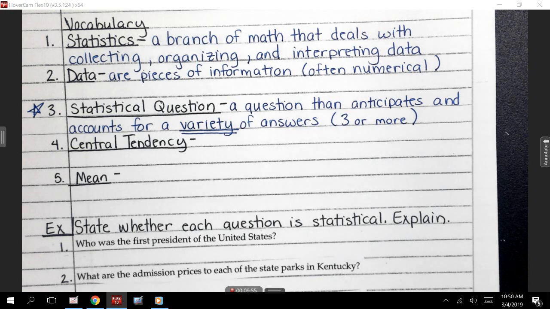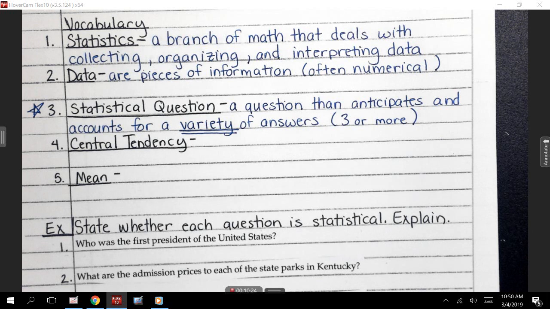You're all in math class, so if I'm asking all of my math students who their math teacher is, there's obviously one answer to that question. What if I ask every student in this class who their science teacher is? Is that statistical, Truett? Yes, because now you can tell me Ragland, I can get Miss Stacy, and so on. That's 3 or more, so I'm good, okay?